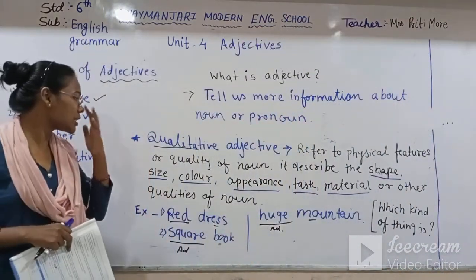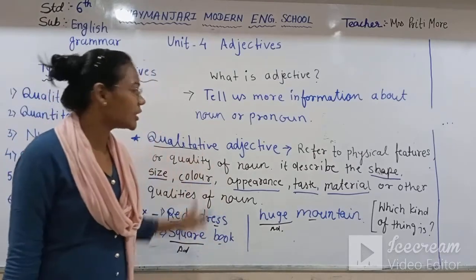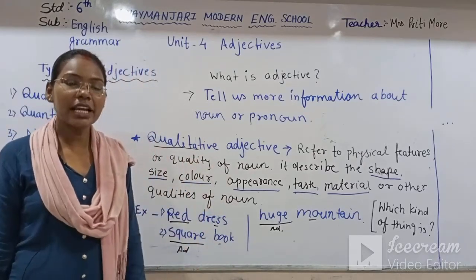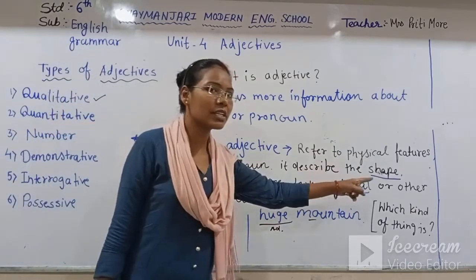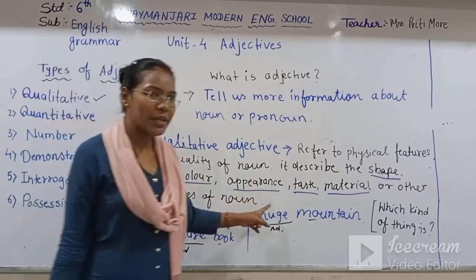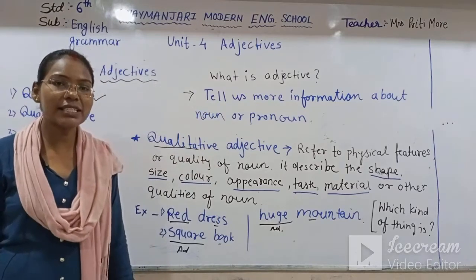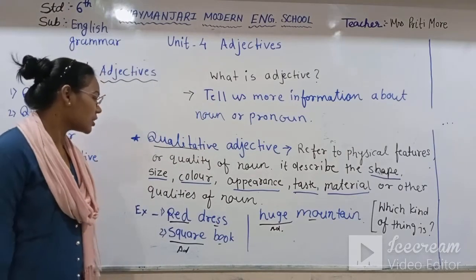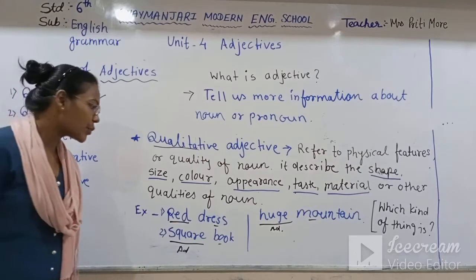Now we have seen qualitative adjectives. Qualitative adjectives describe the noun or pronoun according to its shape, size, color, appearance, taste, material, or other physical features or qualities of the noun or pronoun.